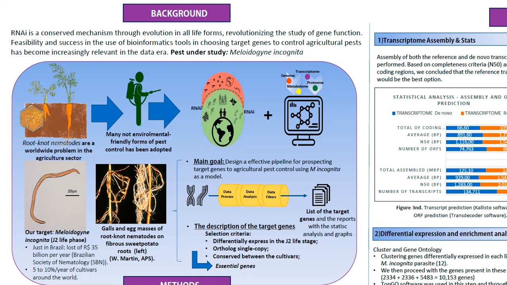The main goal of this work is to develop a genome and transcriptome data pipeline that returns a final list of essential genes of root nematode parasites, with M. incognita as the central model.